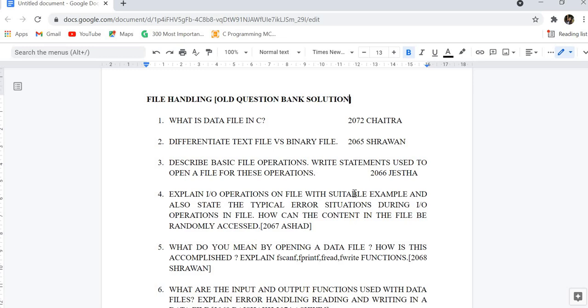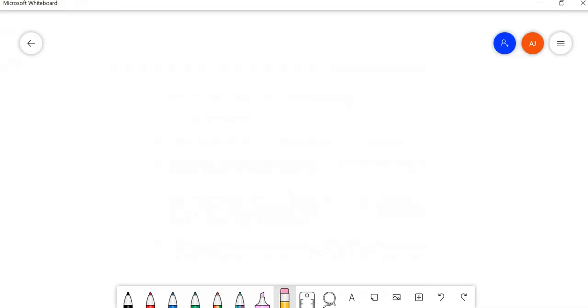Next, and also state the typical error situation. You have studied this in the theory portion.